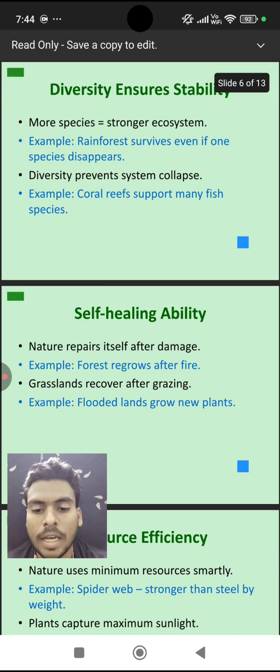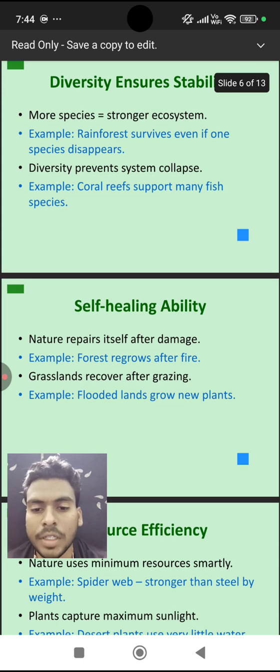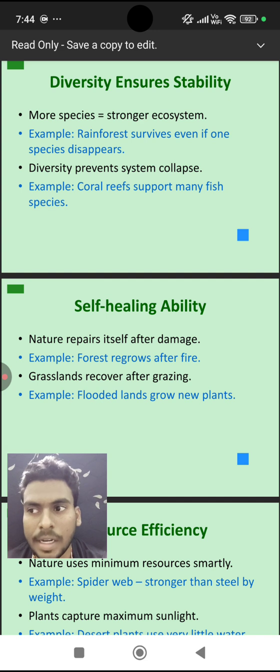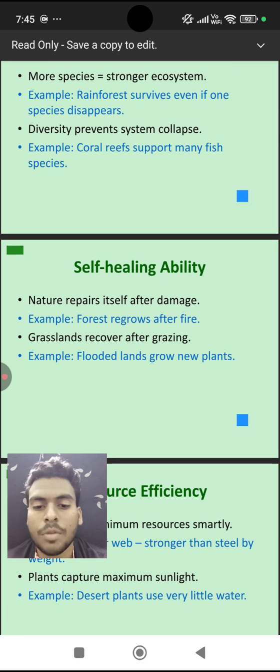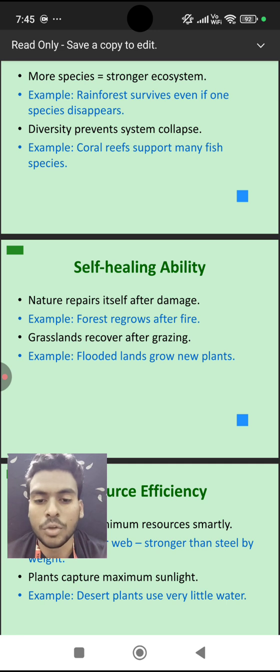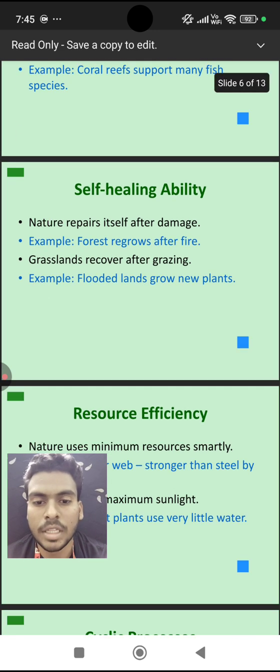And the next aspect is the self-healing ability of nature. We know that nature repairs itself after damage. For example, forests regrow after fire accidents and even after floods, and grasslands grow back after overgrazing by animals. Another example, flooded lands grow new plants. They do not depend on humans, so they heal themselves.